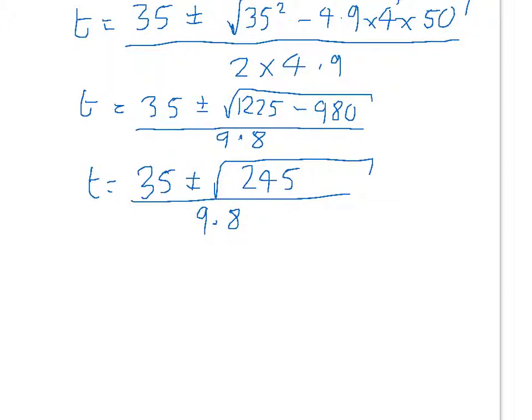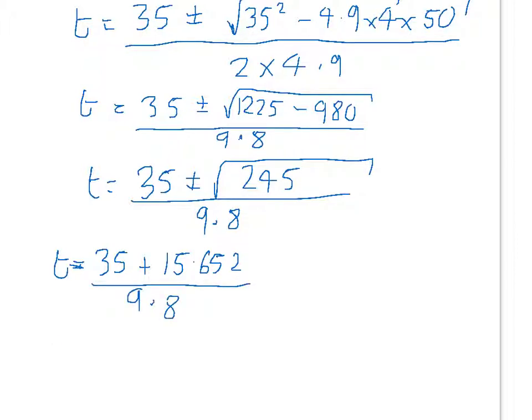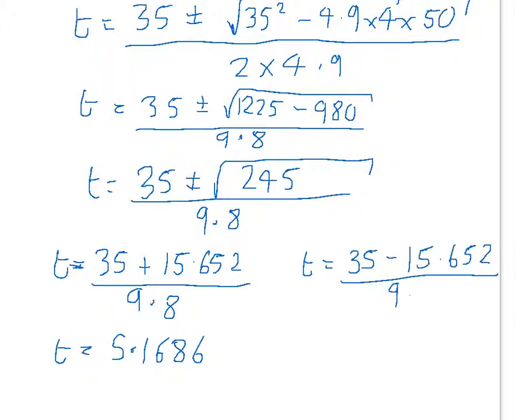So the two equations to find t are t equals 35 plus 15.652 all over 9.8, which gives t equals 5.1686, and t equals 35 minus 15.652 all over 9.8, which gives t equals 1.9742.